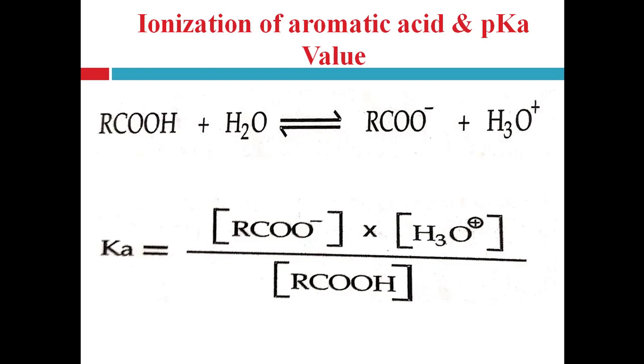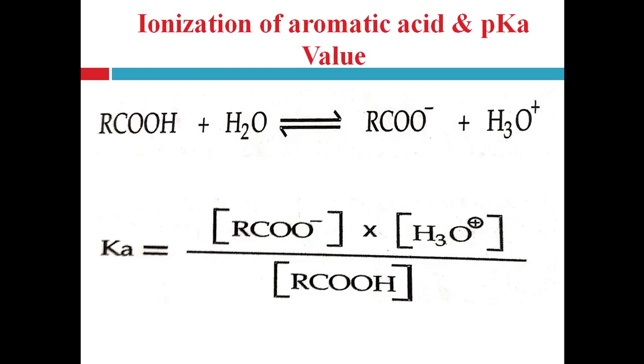Only a strong acid shows a high concentration of H3O plus, right? As the concentration of H3O plus, or you can say H plus ion, proton, increases, that leads to an increase in acidity of that acid, right? So if the Ka value is larger, then the concentration of H3O plus is higher, that means the acid is strong, right?